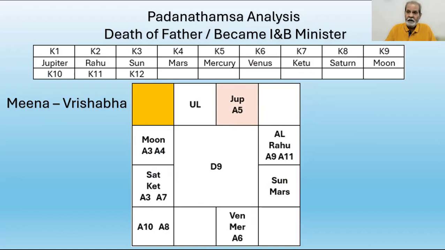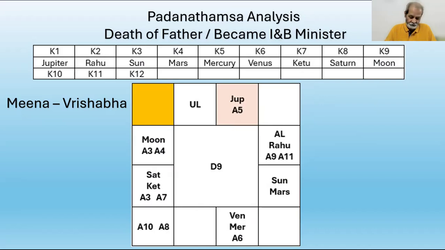The sixth house indicates diseases. Tula is A6, K6 is Venus, and Venus is in Tula.